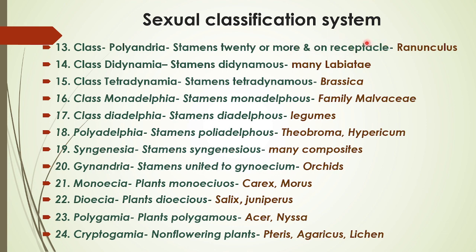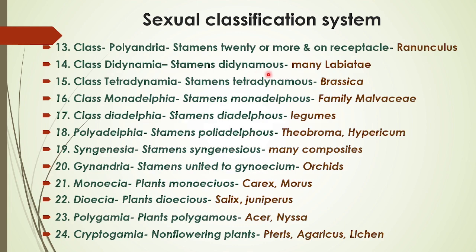Next, class 13 is very similar to Icosandria, but the origin of the stamens is on the receptacle. Number of stamens will be the same, that is 20 or more. Such plants are placed into class 13. Example is Ranunculus.